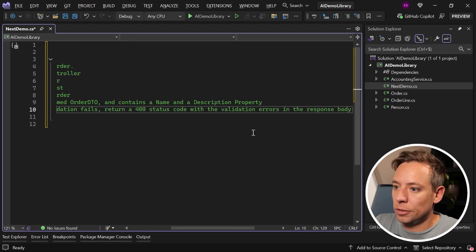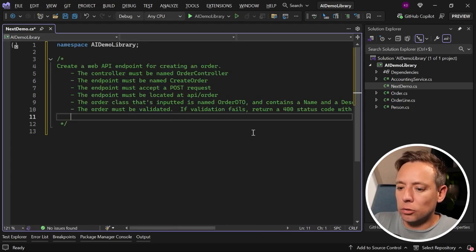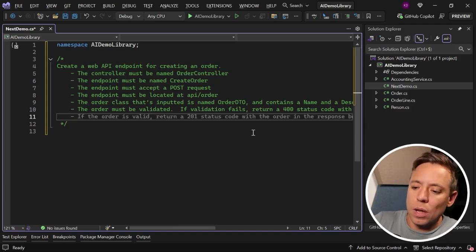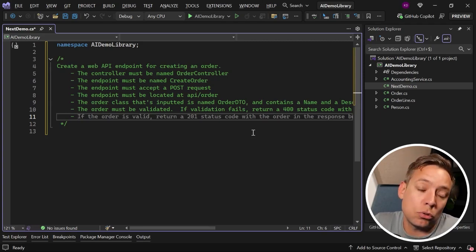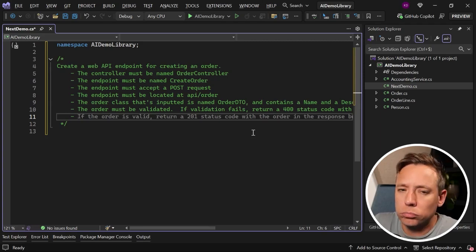Alright, and then let's be even more specific. How should the order be created? Well, typically you do that by calling into a business service or maybe directly into a repository.